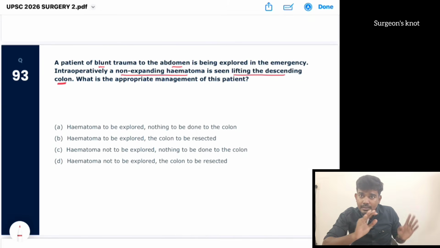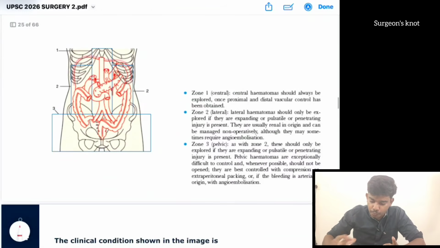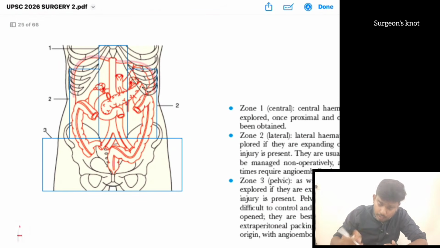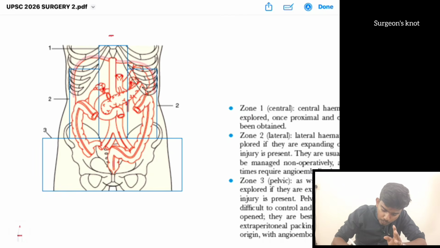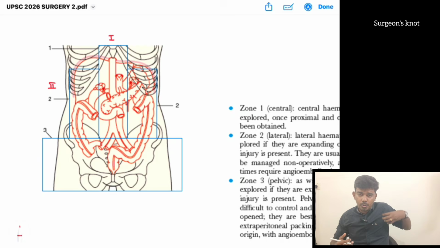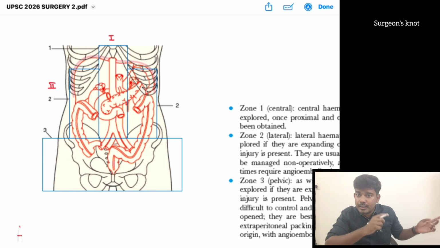Okay, so here this is suggestive of a retroperitoneal injury. If we look at the retroperitoneal zones, zone 1 is the middle, where the aorta and pancreas, everything comes under zone 1. The two sides are zone 2. Zone 2 right side includes the ascending colon, whereas left side includes the descending colon. Here there is a non-expanding hematoma below the descending colon. It can most commonly be from a renal injury. Renal injury is more common in this zone 2.